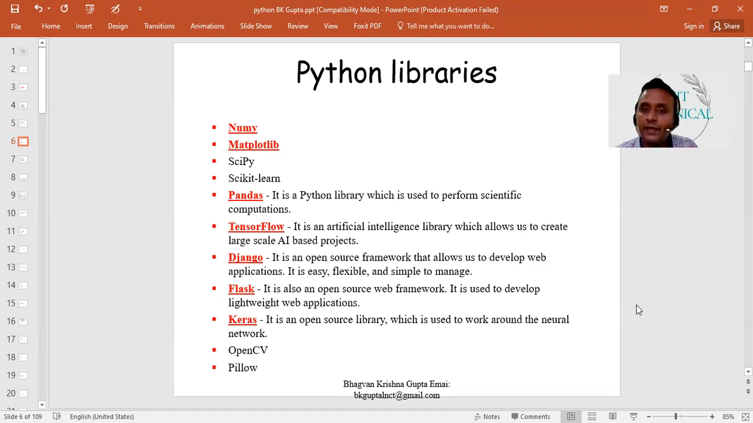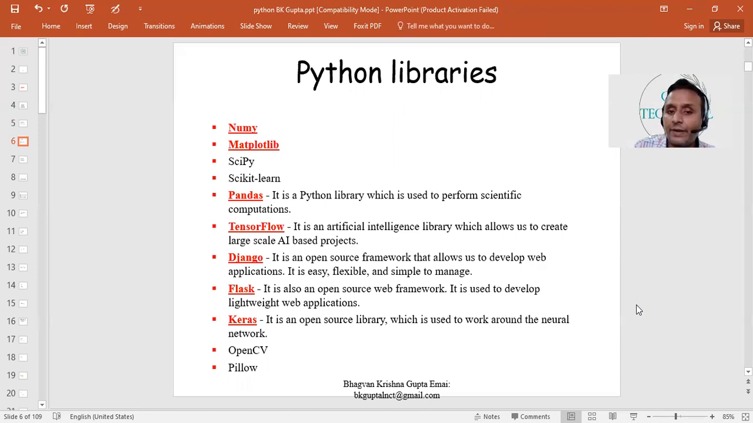Pandas library is used to perform scientific computation. Whenever we want to read any Excel file, CSV file, JSON file, or any data set, we can use Pandas. TensorFlow is an artificial intelligence library, so we can use TensorFlow.